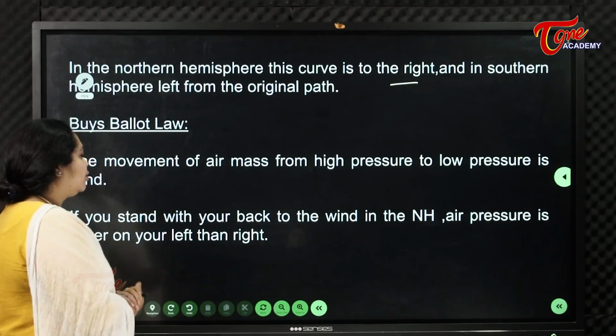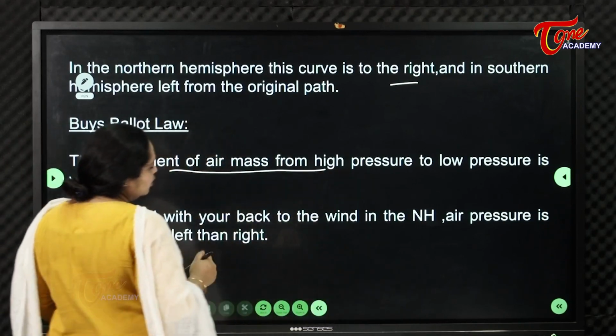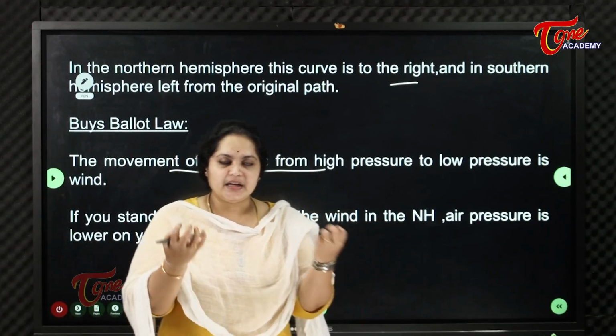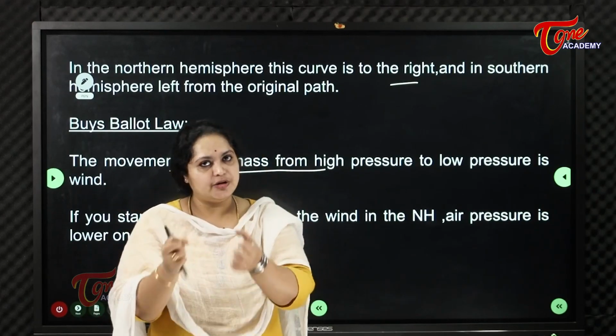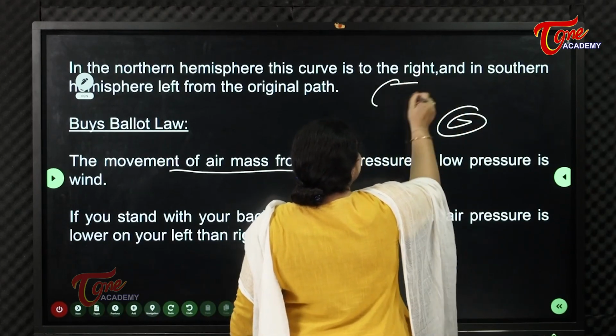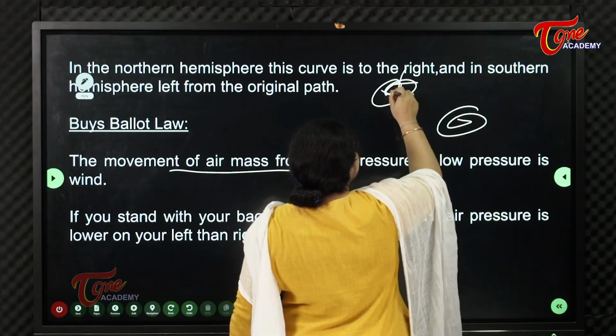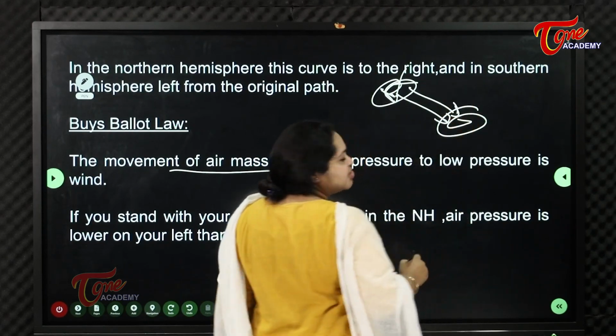So Buys-Ballot law, the movement of air mass from high pressure to low pressure. Everybody knows that air is attracted from high pressure to low pressure. If there is any low pressure here, if there is any high pressure here, if some air is trapped in between, it will directly be attracted to the low pressure areas.